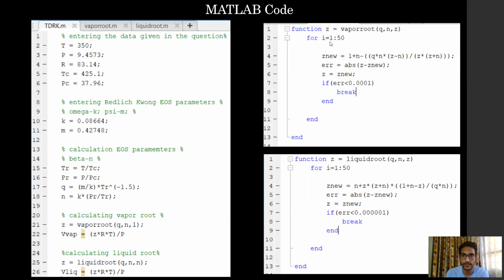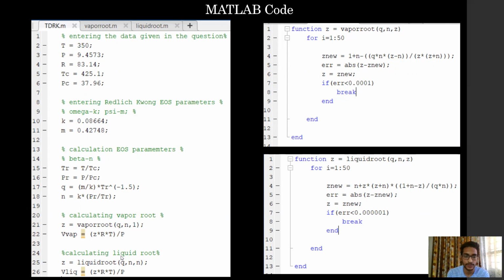Now, the function definition is as follows. We perform a maximum of 50 iterations, and Z new, the newly calculated value of Z, is computed as follows. The error is defined as the absolute difference between the Z values calculated in two successive iterations. If this error is less than 10 power minus 4, the control comes out of the for loop.